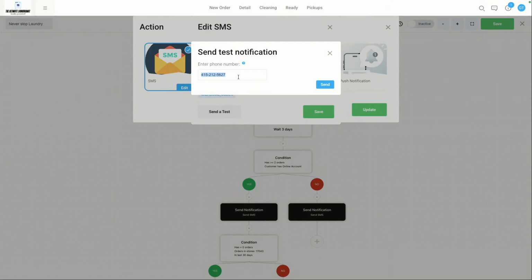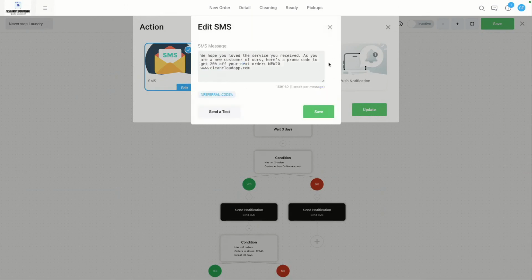So you will actually see, if you go one step back from the phone number, sure, it will give you the, oh, that's a referral code. Okay. Yeah, I think it does hyperlink it, once you actually send it and it arrives on the phone. But I think the best way to be sure is to run a quick test from here.